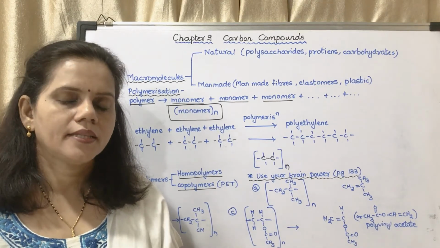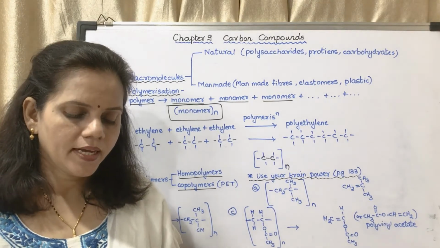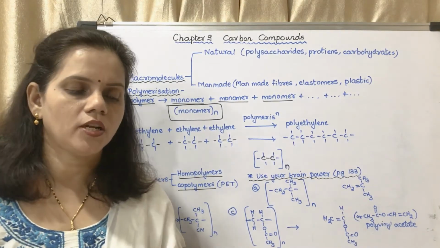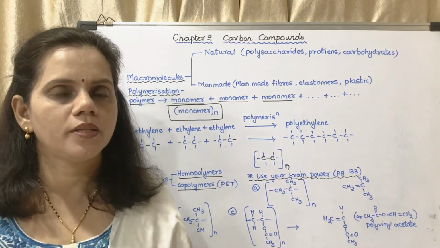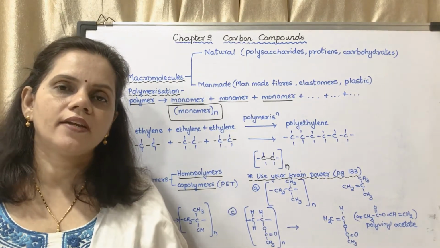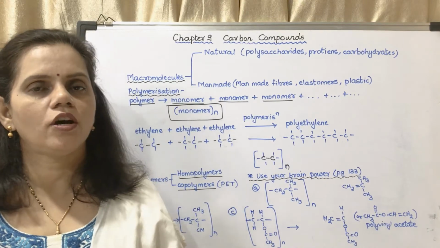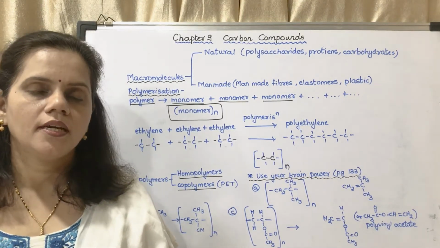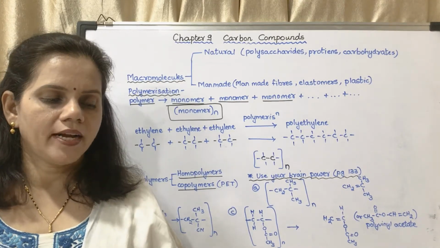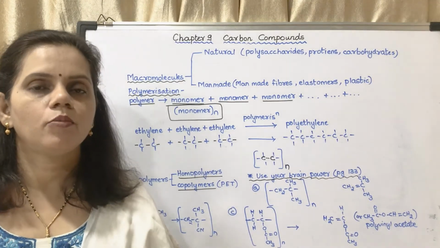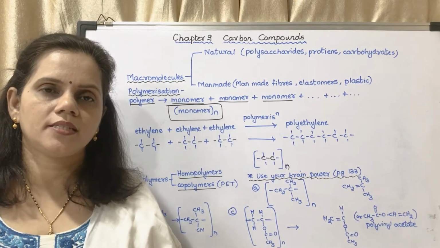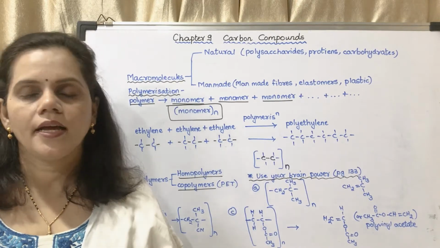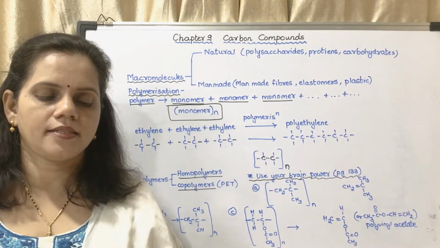In the table, they have given the examples of some natural polymers. The first natural polymer example is polysaccharide. The name of the monomer is glucose, and several glucose units combine together to form starch. Next is cellulose. Again it is glucose. Wood is an example of that. Next is proteins. Monomer is amino acids. Several amino acids combine together to form a protein which makes muscle, hair, enzymes, skin, egg, etc.